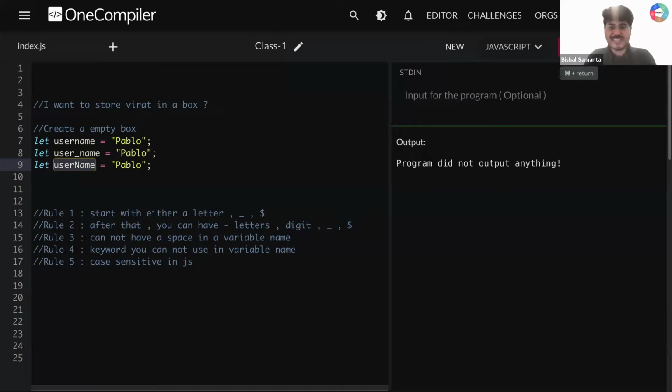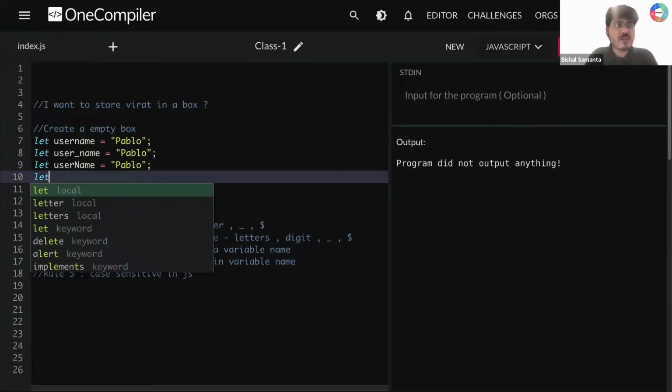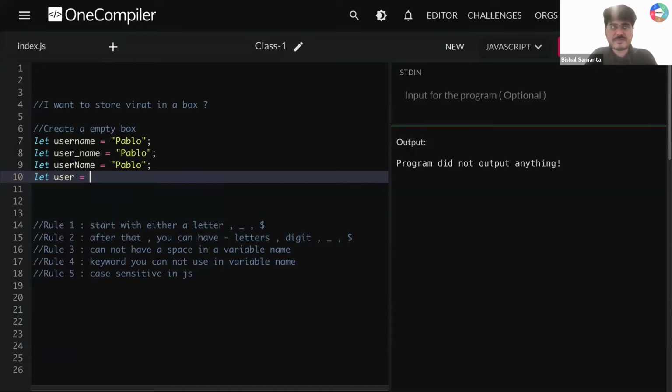But one question, guys, which one do you feel is right? Which one do you feel is a good convention, good practice? Is this a good convention? Option 1 or option 2 or option 3? Which one is good for writing a variable? Okay, let me write one more. Let's say I'm creating like that. Let user, it's Pablo. Now I need all of your response, guys. Can you tell me user name and user, which one is better? Line number 7 or line number 10, which one is better?